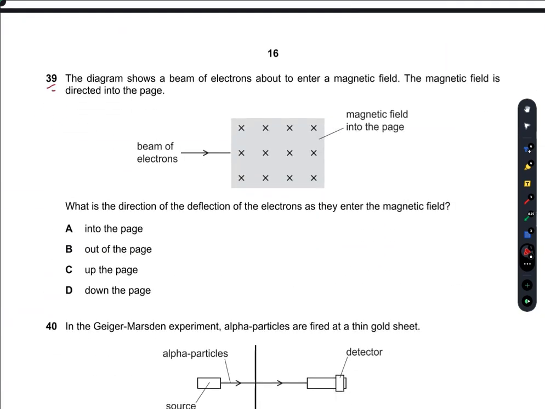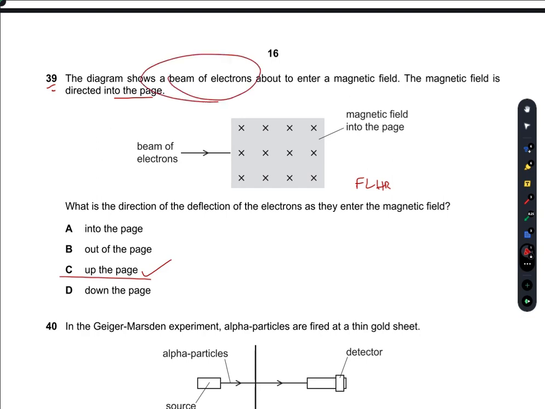Question number 39. The diagram shows a beam of electrons about to enter a magnetic field. The magnetic field is directed into the page. What is the direction of the deflection of the electrons as they enter the magnetic field? So apply Fleming's left hand rule, FLHR. If you check by using your fingers, it will come up the page. But this is incorrect. Why?